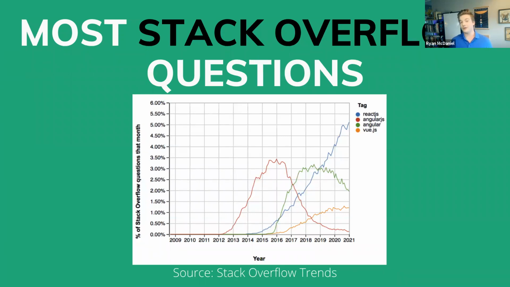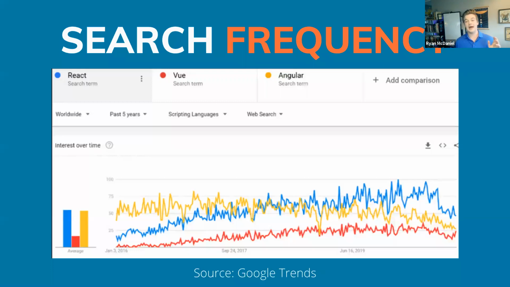What about general search frequency? If we look here at Google Trends, we can see that in 2016, Angular accounted for nearly half of all searches, twice as many as React that year. But by 2020, the numbers had nearly inverted, with React accounting for almost 50% of all searches last year. Vue, meanwhile, garnered next to no searches in 2016, but has grown to the point that it now almost matches Angular in search frequency. So far, React has had a clean sweep of these first three metrics.